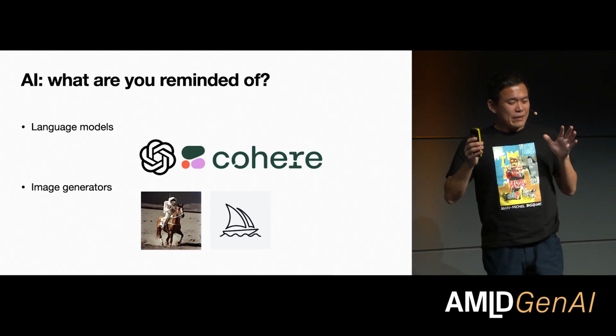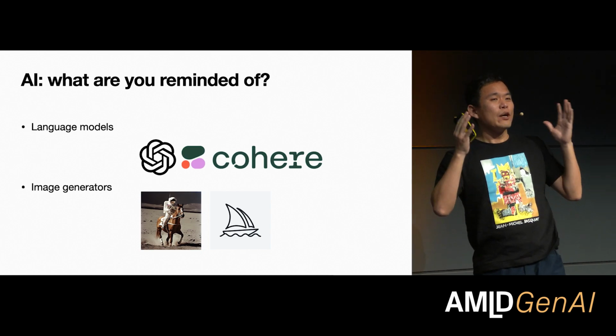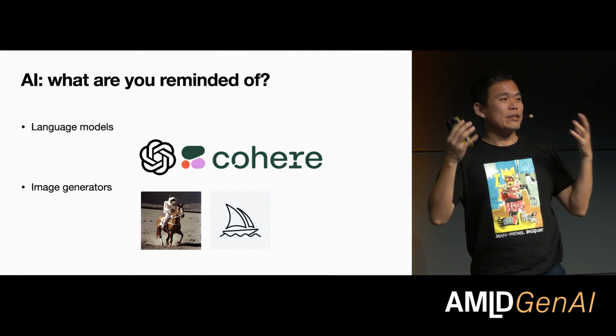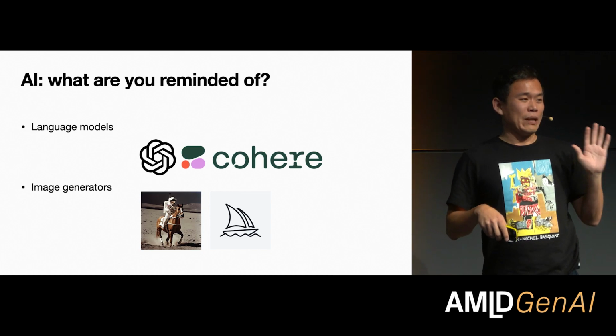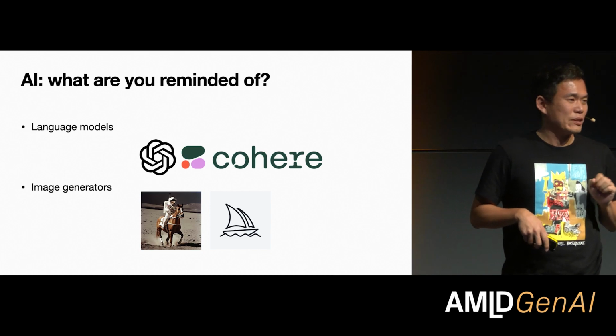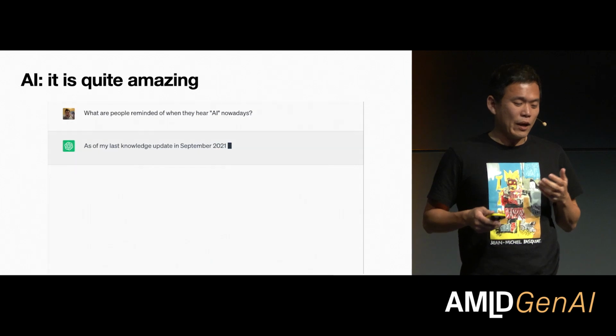Now, first, I think I can actually skip the first two slides because I wanted to ask: what are you reminded of when you hear the word AI? And nowadays, it's pretty obvious, in particular today, because it's all language models, and a bit of image generation. We learned about the multimodal model. And I really don't have to tell you how amazing it is.